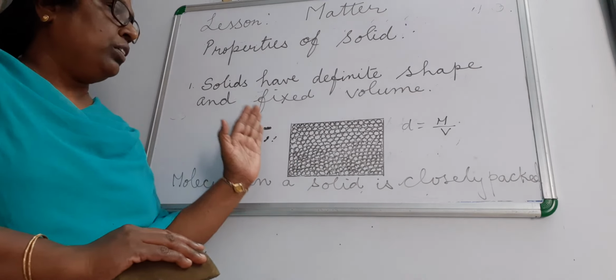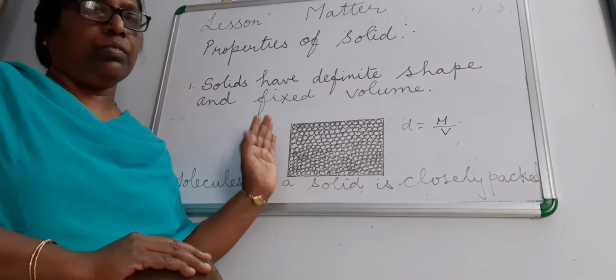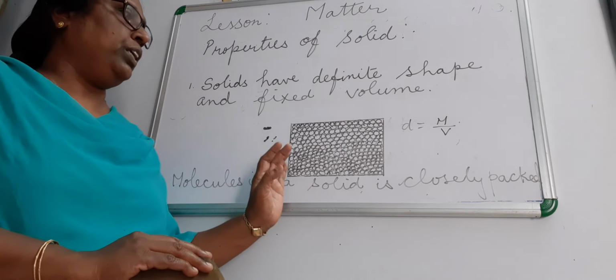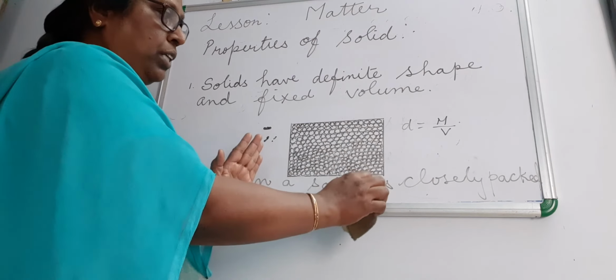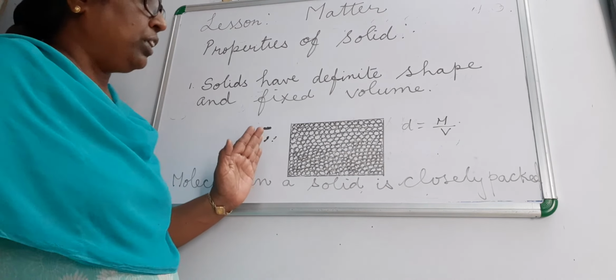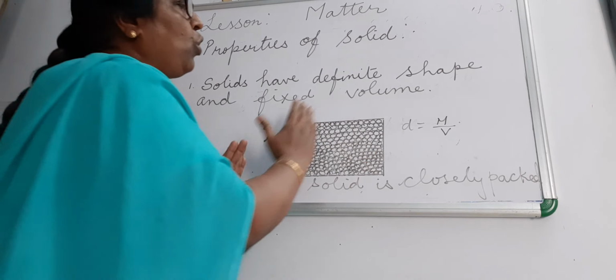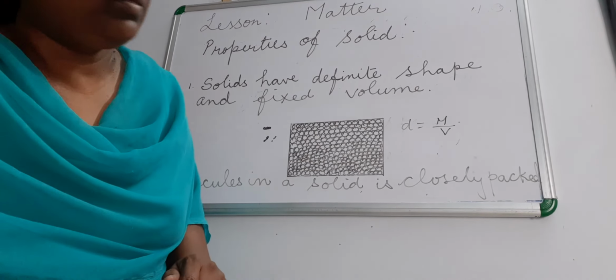And the intermolecular space between the particles of a solid is very less, but the intermolecular force between the molecules is very high. That makes the solid rigid. Rigid means in a fixed shape. It does not flow away because each particle will pull each other.